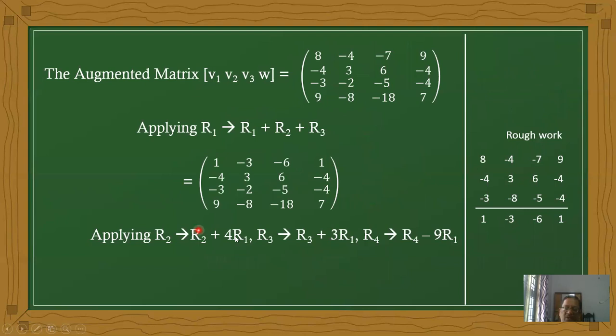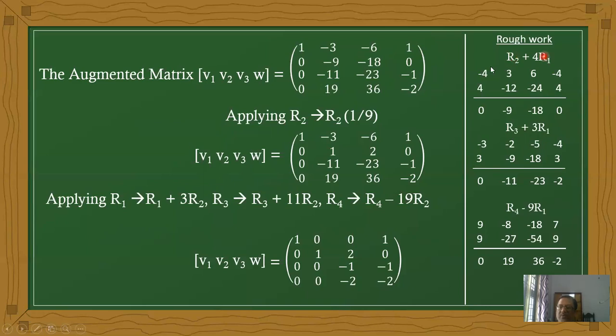Here R2 plus 4R1. First the R2 value. Then 4R1: just multiply the first row with 4. 4 times 1 is 4. 4 times minus 3 is minus 12. 4 times minus 6 is minus 24. 4 times 1 is 4. The sum becomes 0. Next minus 9, next minus 18 and 0. Therefore the second row becomes 0, minus 9, minus 18, 0.